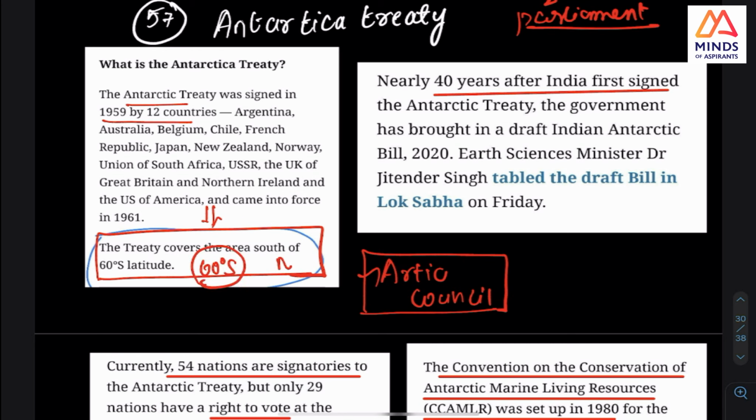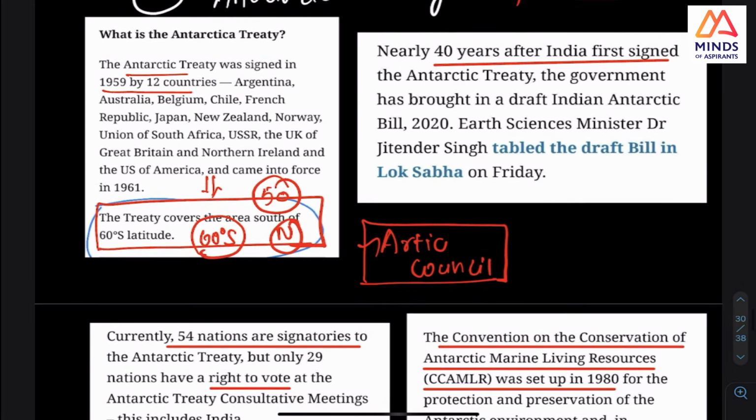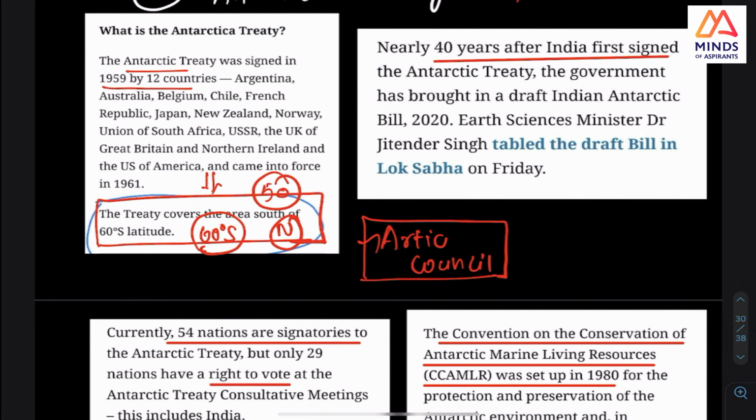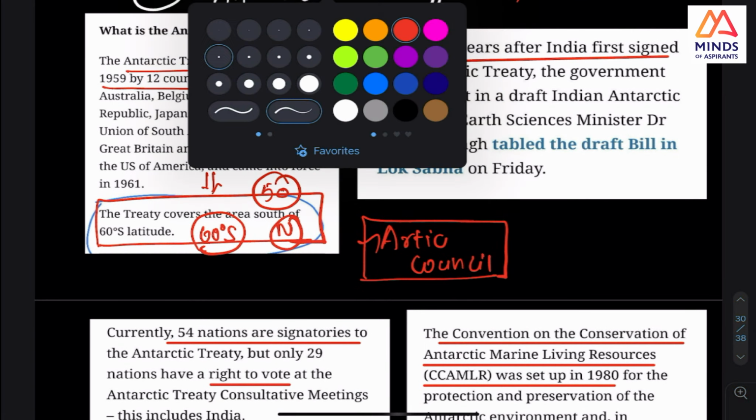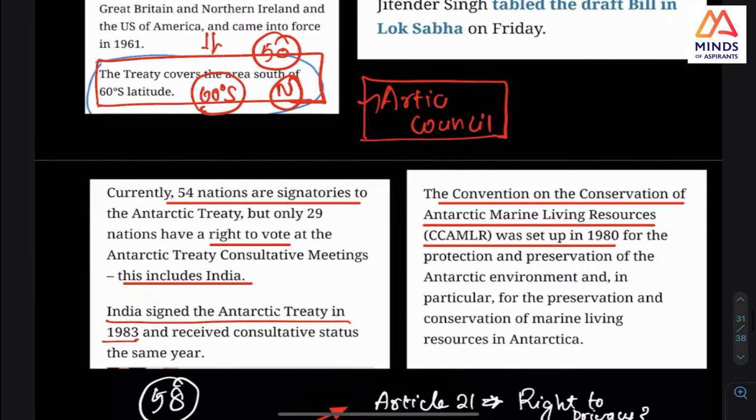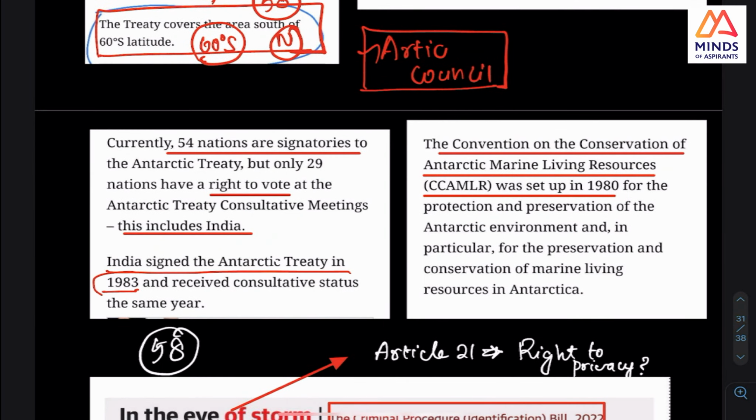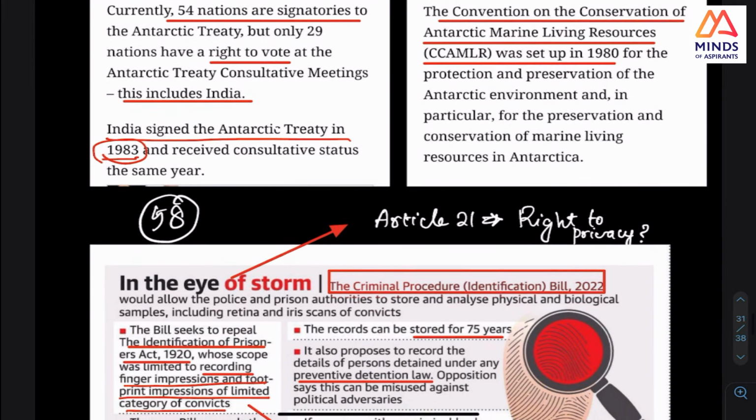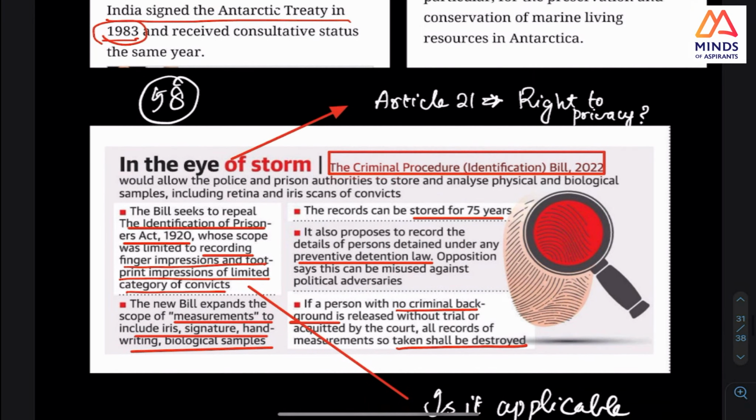They will say north, something like that. Something like 55 or 50, above or below 60. We have this because we had this bill tabled. So we are having this tabled bill, and we are a member. We have signed this treaty, and that is what is important. Then I think this will be this article.